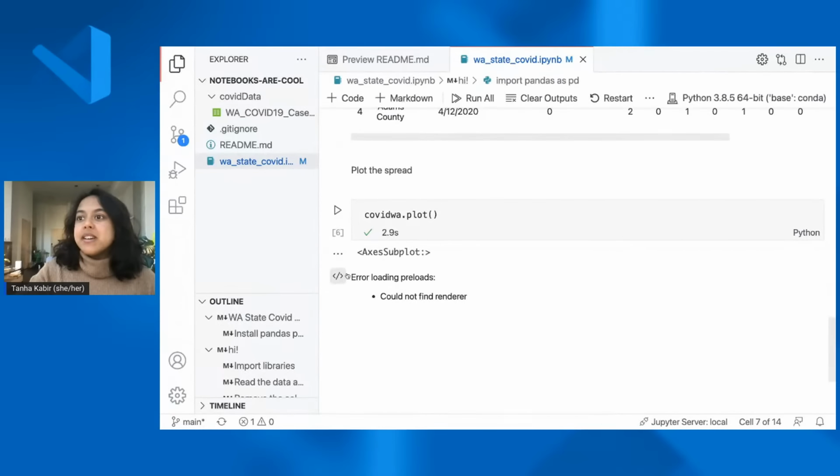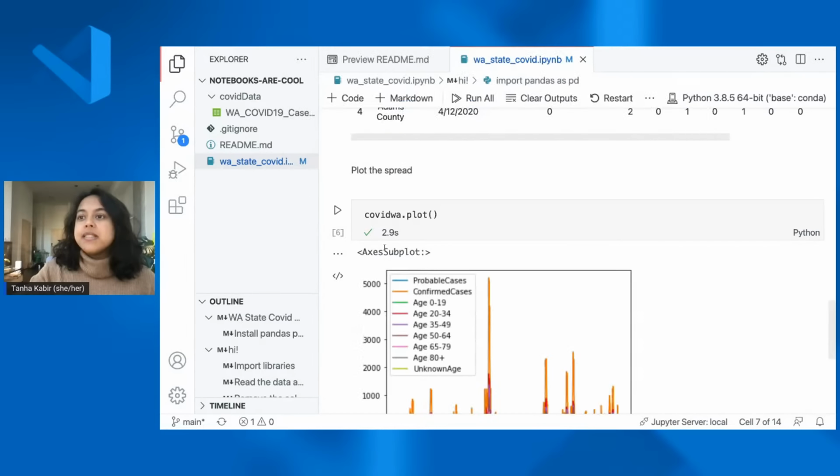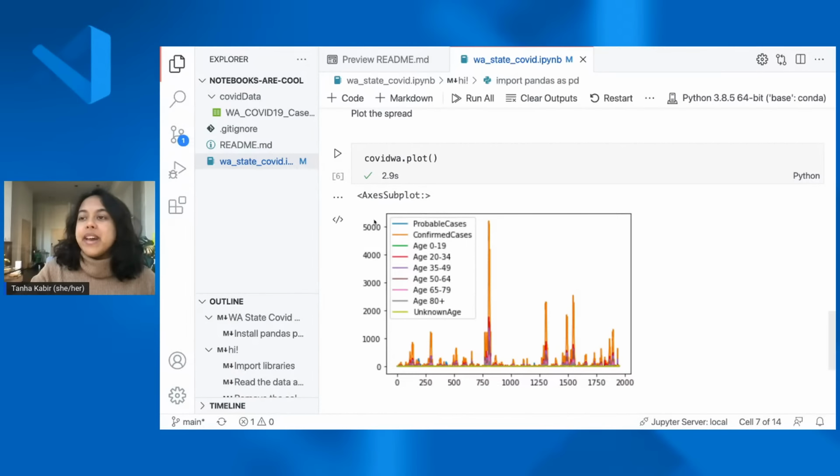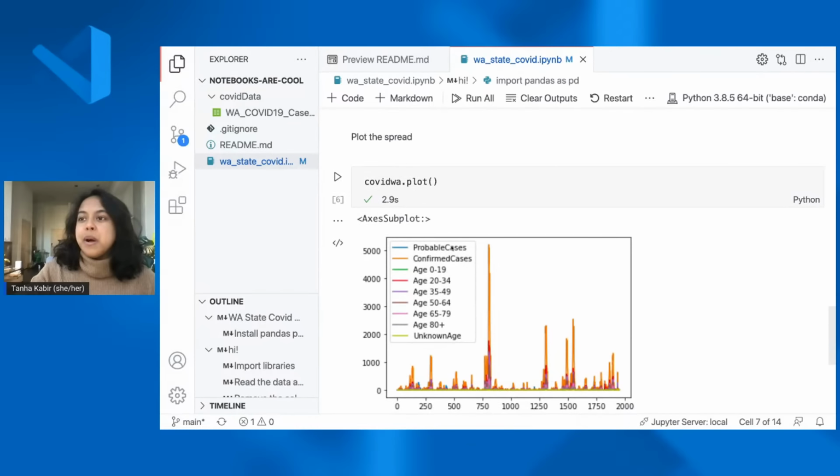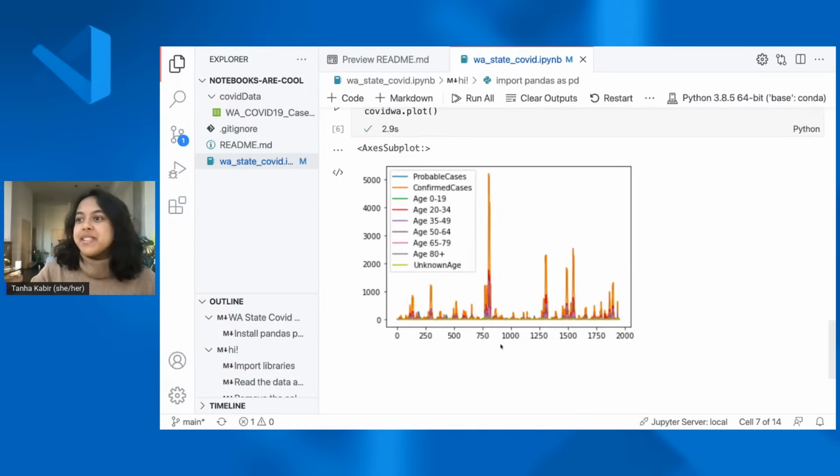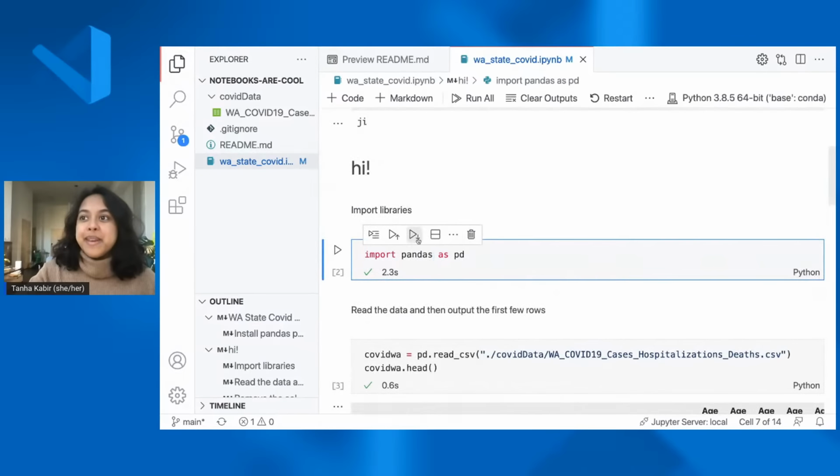And then, oh, one sec. There we go. And then I can also plot. So here, I think I was just plotting all these columns just by pure count. So that's another big UI change.